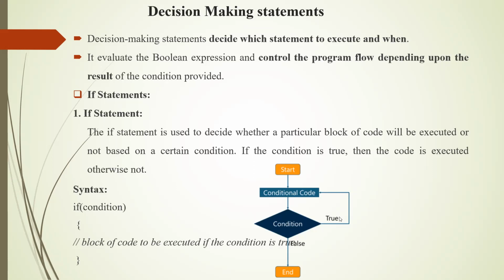The flow diagram is given here. For the conditional code, if the condition is true, the conditional code will execute. Otherwise, control will move out of the conditional code.